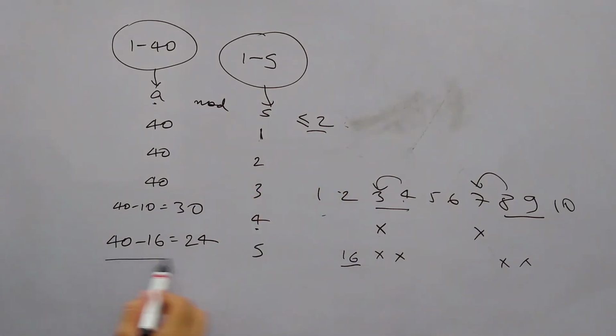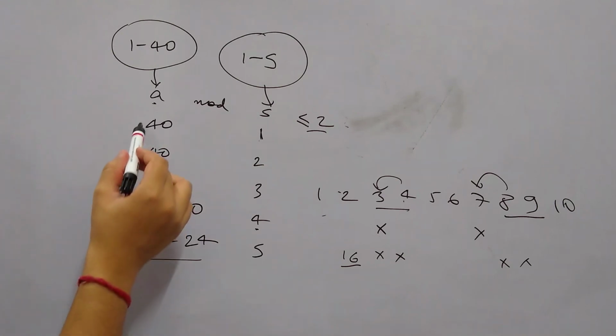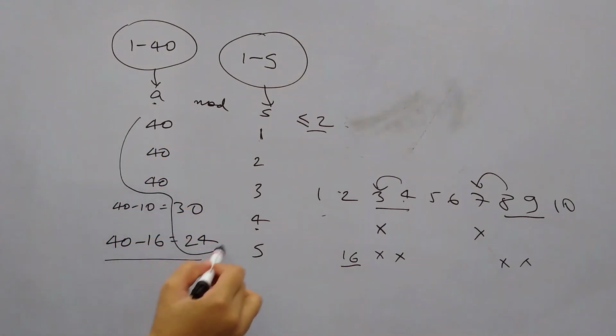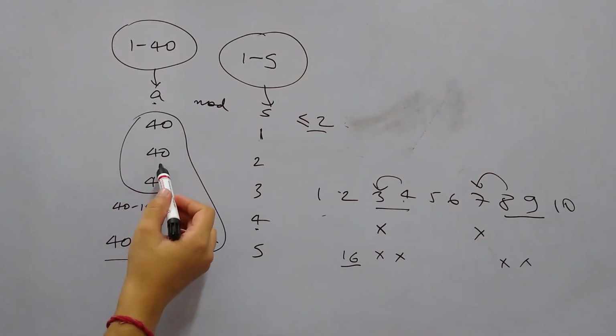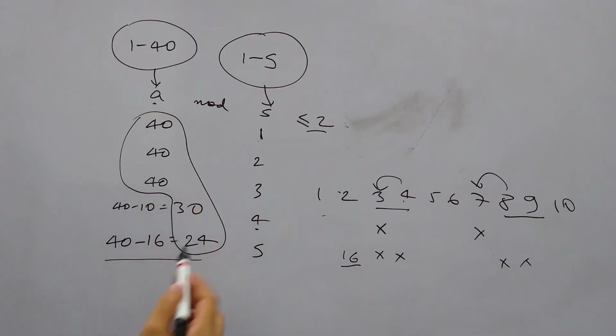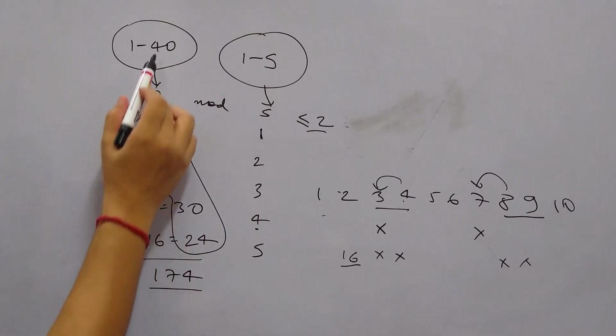Now to find the total probability when the remainder is less than or equal to 2, the probability will be the number of favorable cases divided by total possibilities. Favorable cases, we just need to add: 40 plus 40 plus 40 plus 30 plus 24, which is 174. The total possibilities are 40 into 5.